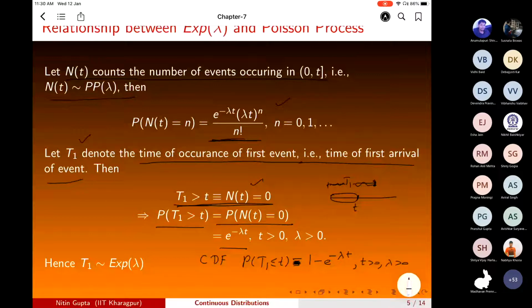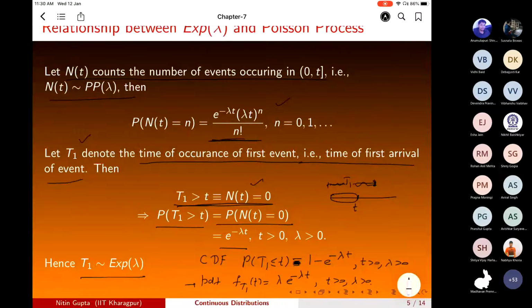If you take the derivative of this CDF, we will get the PDF, the probability density function, which will be lambda e raised to power minus lambda t. But this is the PDF of the exponential distribution. So therefore T1 follows exponential distribution.